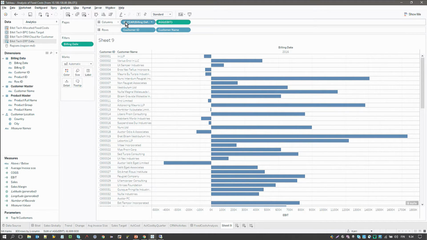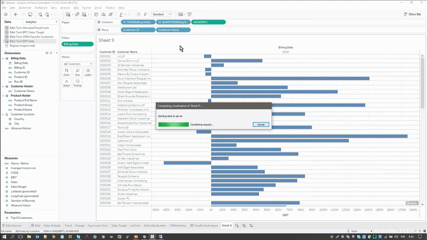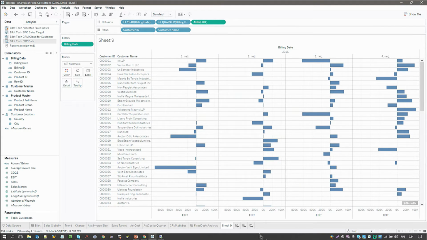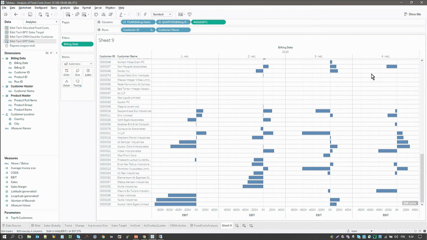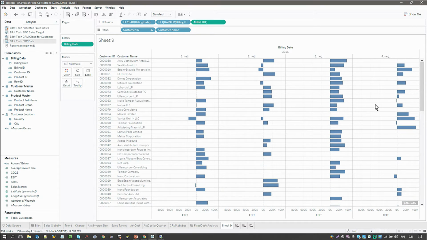And just to have a look at this on a more granular level, we'll check this on a quarter level and see how we've been doing. We probably want to sort that, so here we can see all our customers and our EBIT on a customer level for 2016. So this is great. We have basically all the data we need.